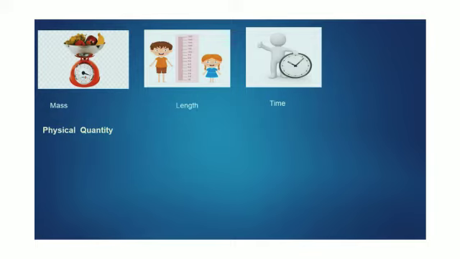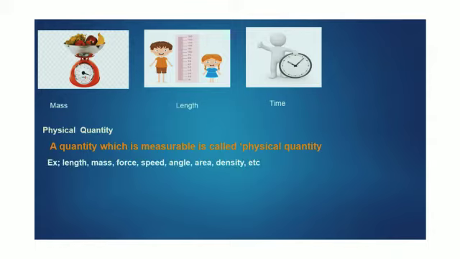So by knowing this, what can we tell about a physical quantity? A quantity which can be measured is called a physical quantity. That means you can measure it, you can express it in numbers. Example: length, mass, time, force, speed, angle, area, etc. So you have n number of physical quantities which you can measure.